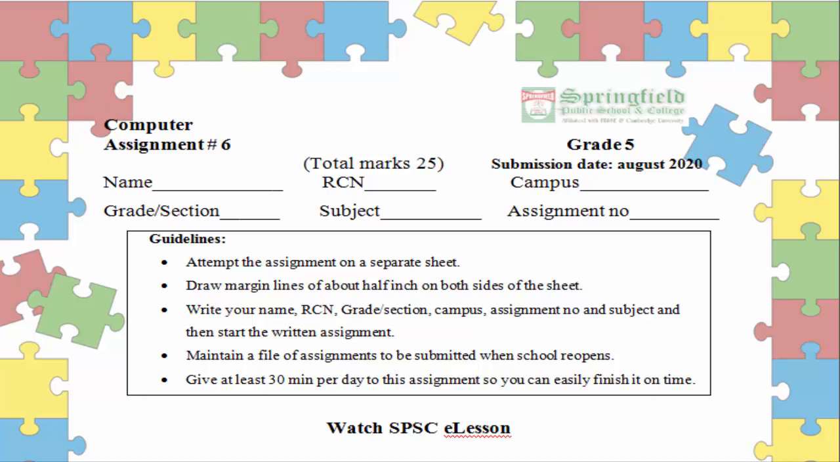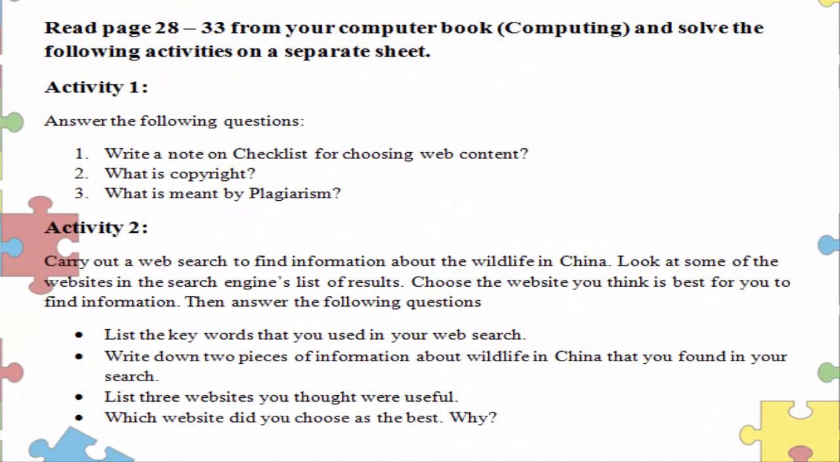Maintain a file of assignments to be submitted when school reopens, and give at least 30 minutes per day to this assignment so you can easily finish it on time. We are going to read from page 28 to 33 from your computer book, that is Computing, and after this assignment you need to solve the following activities: activity 1 and activity 2.